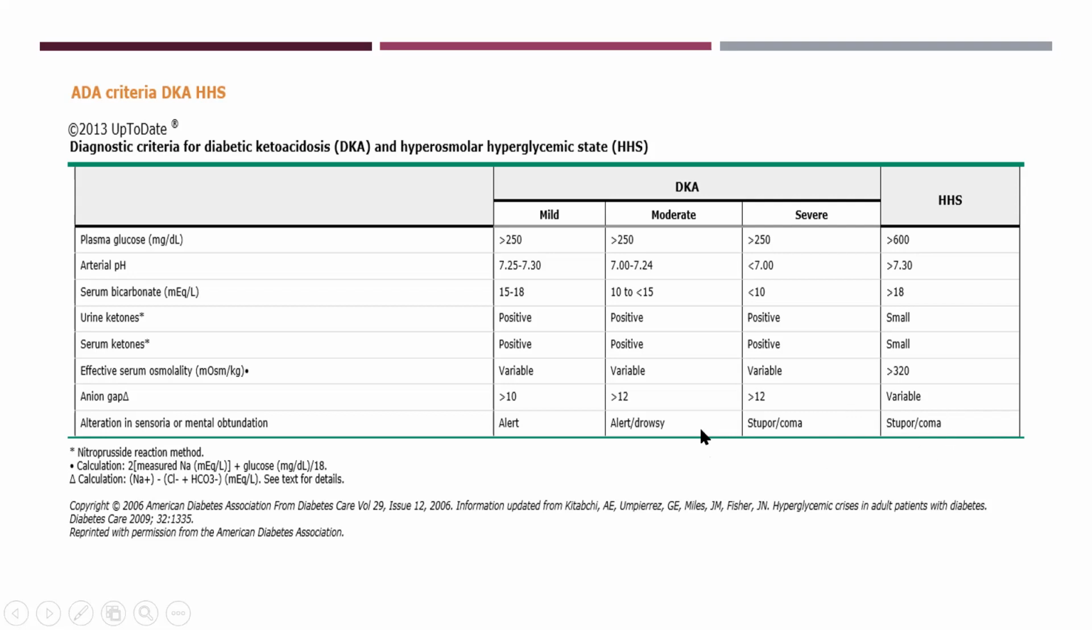And in HHS, usually the patient is quite sick. This is the more severe and dangerous hyperglycemic crisis, and the patient is definitely found in a comatose state.